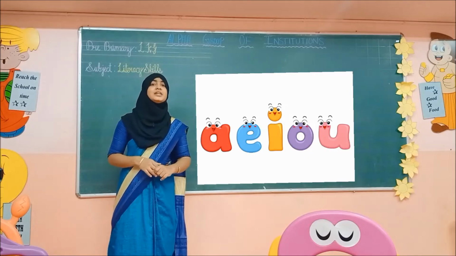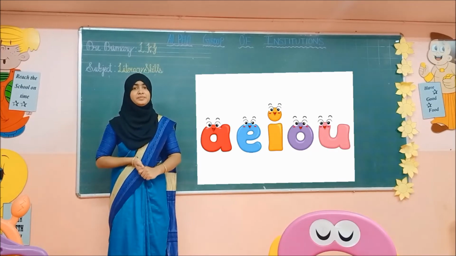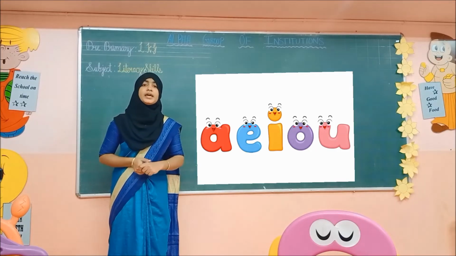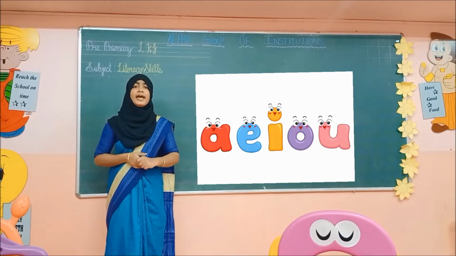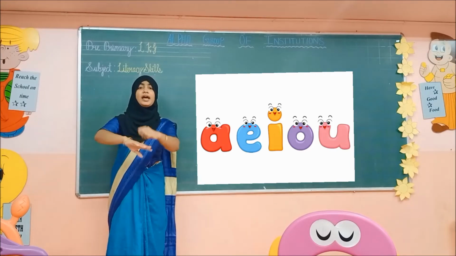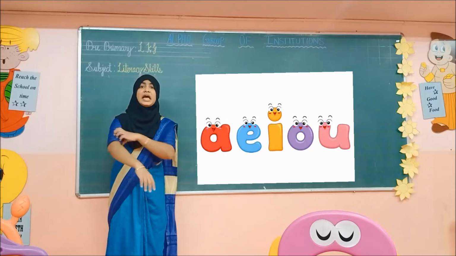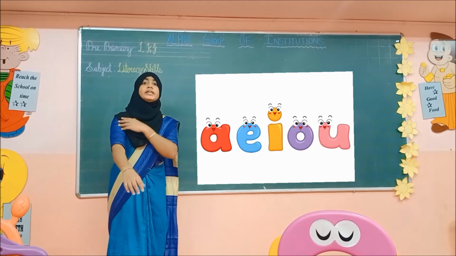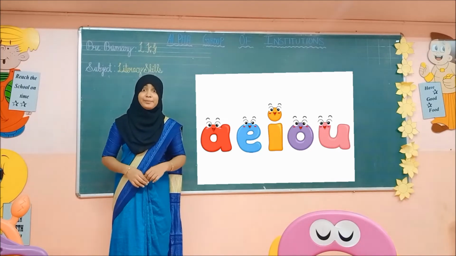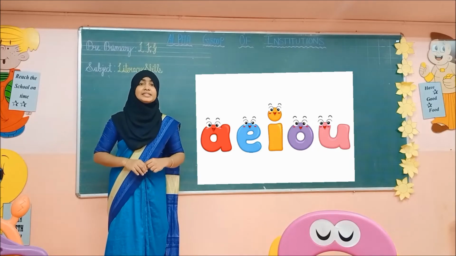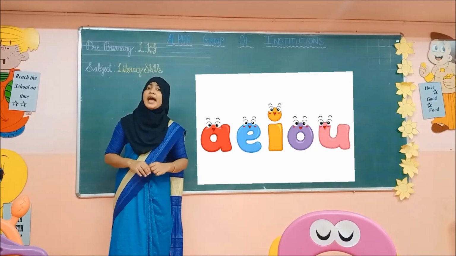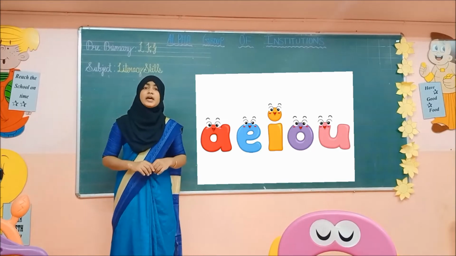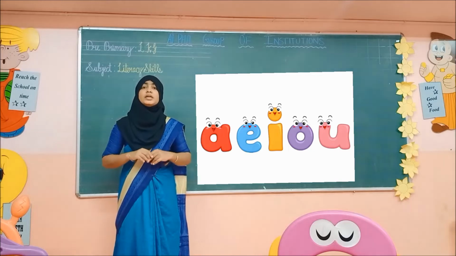Now see children, what is the vowel sound of E? Yes, E sounds A. Vowel sound of A is A. What is this? Ant is biting. In the previous class itself, I have told you A sounds A. Apple. Ant. Alligator. Axe. Now today's class we are seeing E. E sounds A.